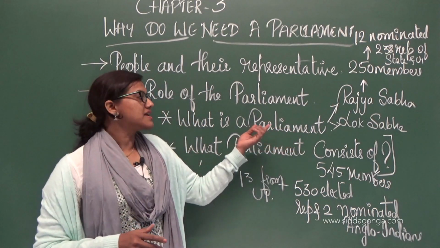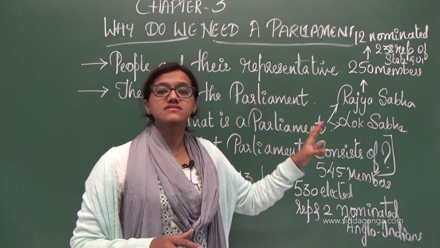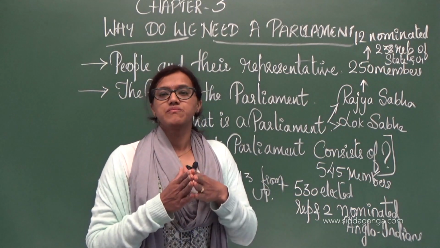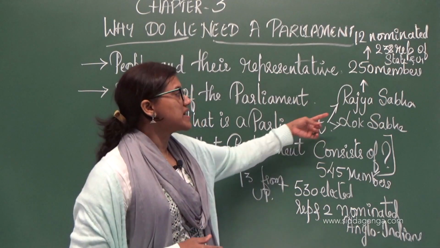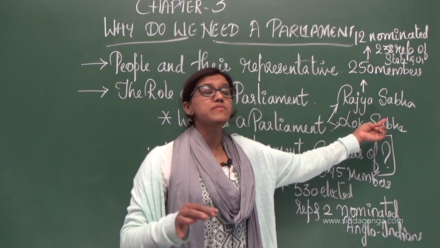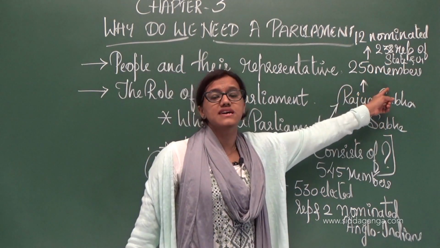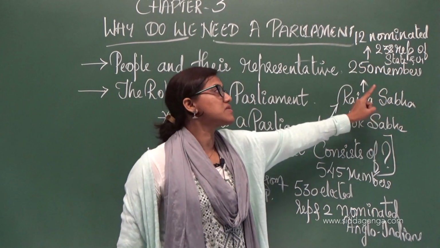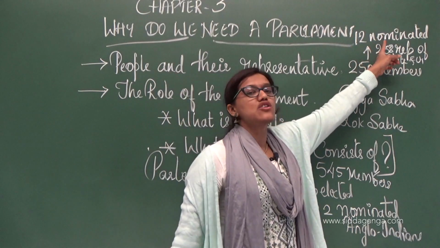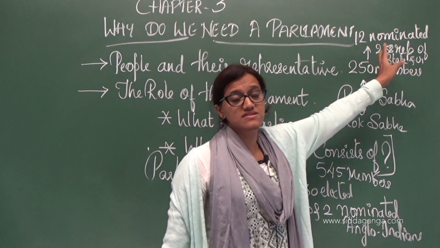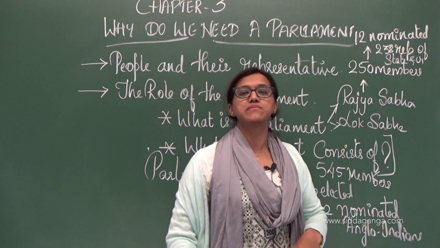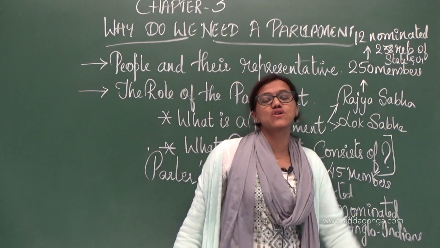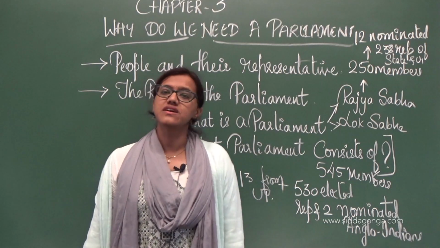Now, Parliament consists of Rajya Sabha, Lok Sabha and even the President. Rajya Sabha is the permanent house with not more than 250 members, with 12 nominated by the President and 238 representatives of states and union territories.